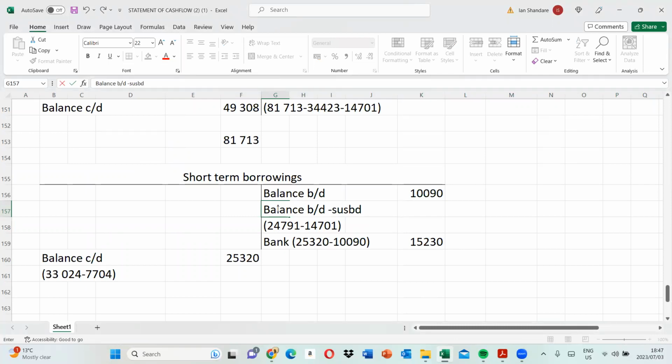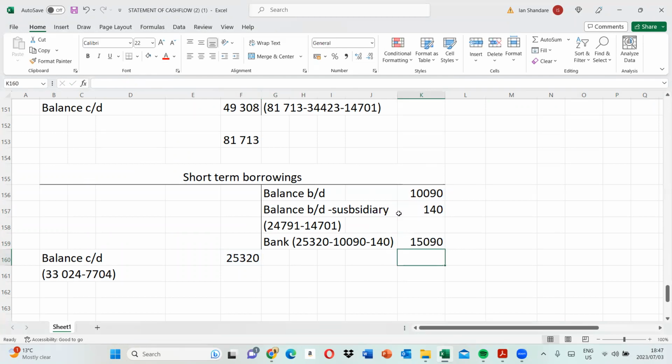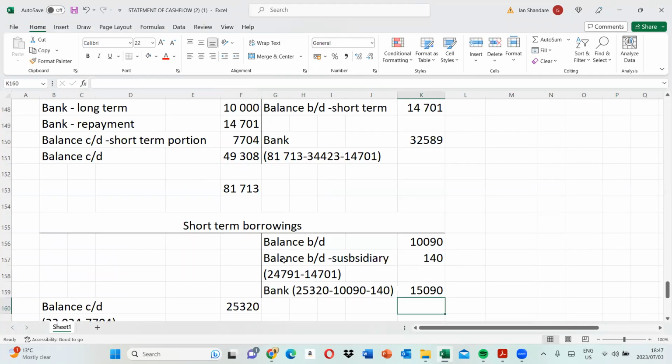They have 140 there. That would mean now we're going to have minus this, to take us to 1590.